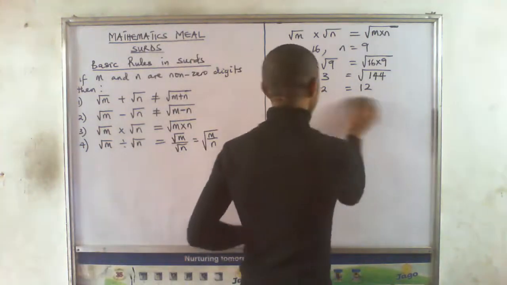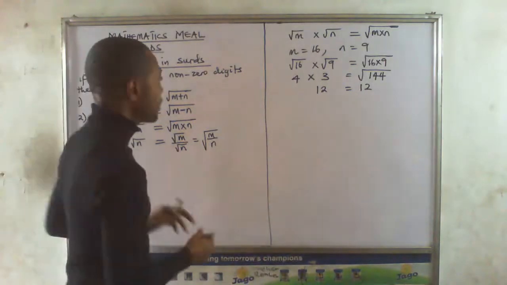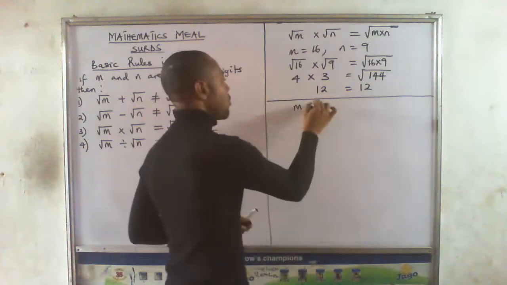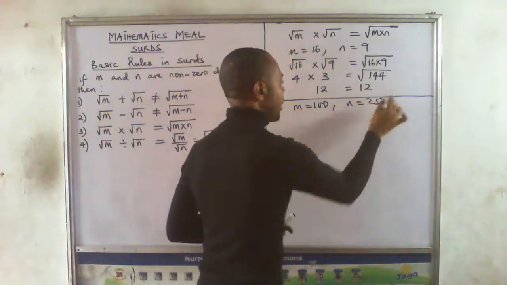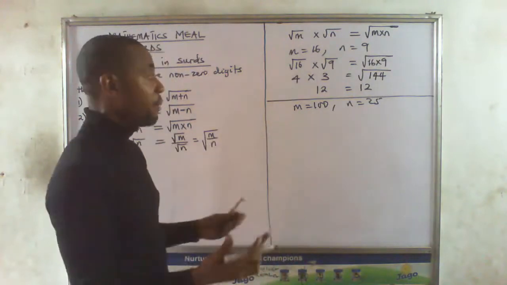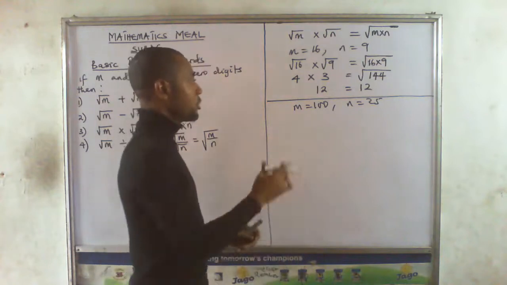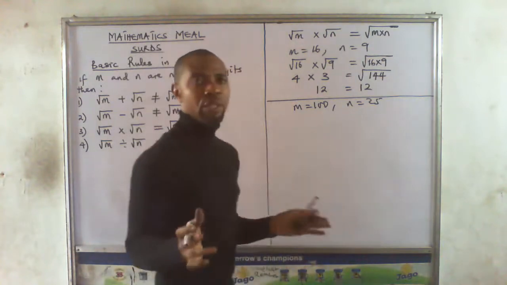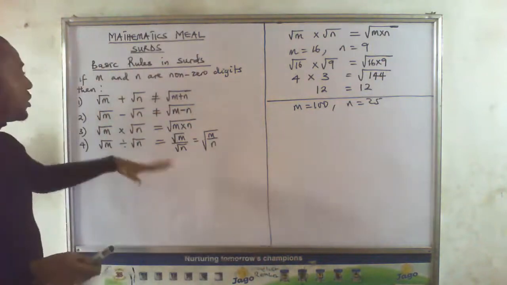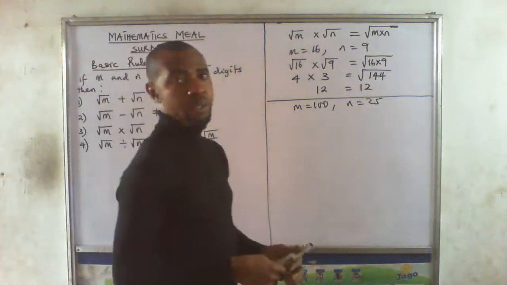Okay. Finally, on the basic rules, there is need for us to look at that of division. In the case of division, I want to use m equals 100 and n equals 25. No matter the numbers that you decide to use, I've said it before, you will arrive at the same result. You can choose any number and you will arrive at this result. You will be able to prove this using any number, provided the numbers are not what? They are not zero.